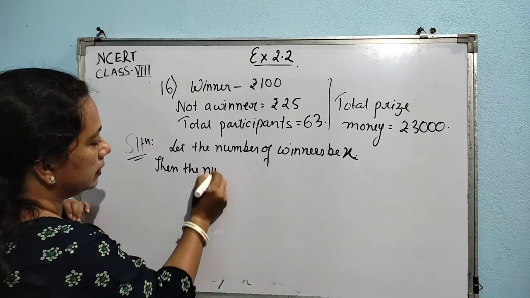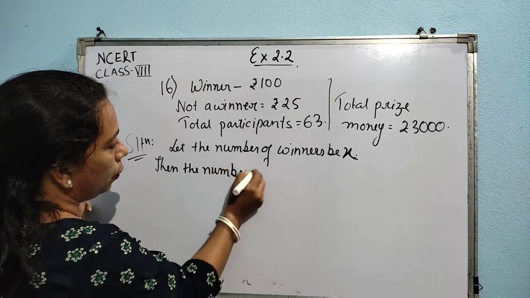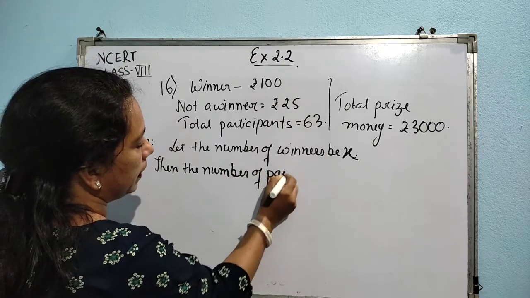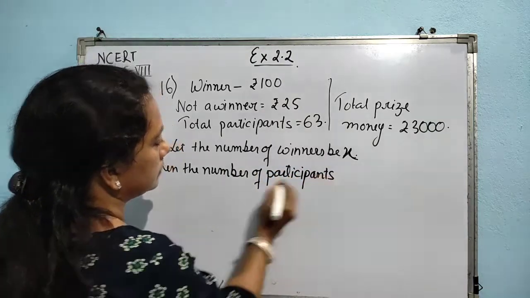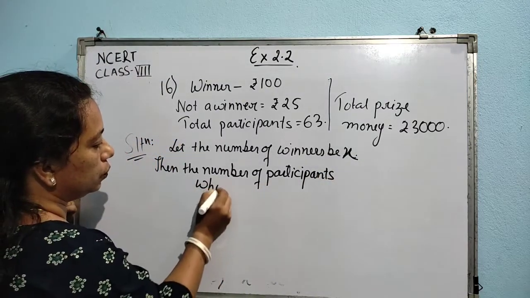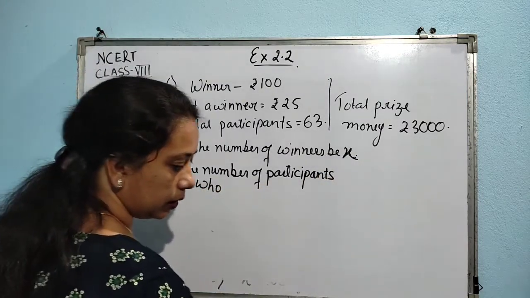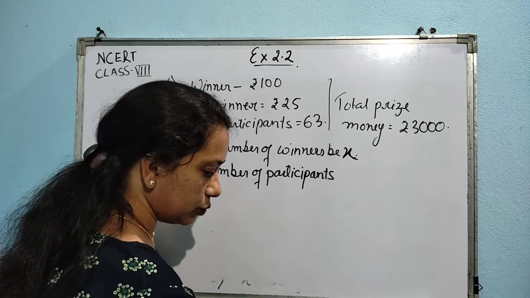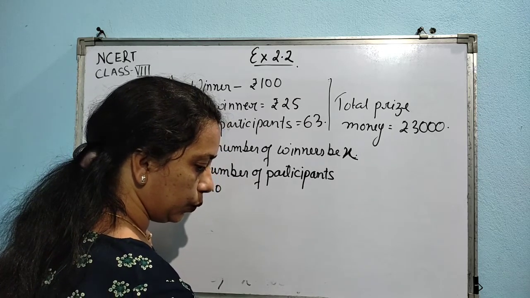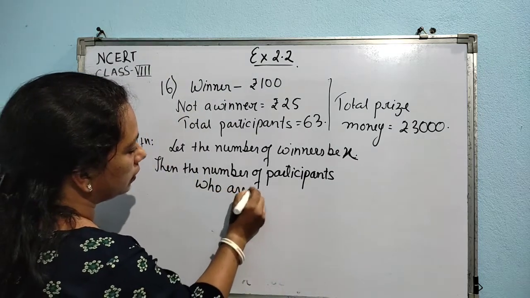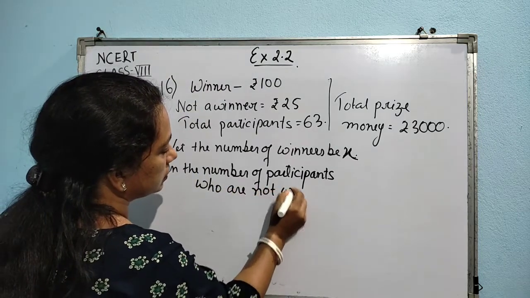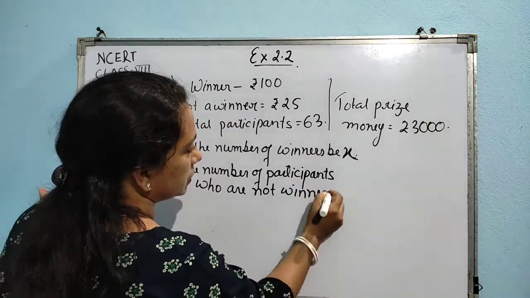So if I am taking the number of winners to be x, then the number of participants who are not winners, isn't it? This is given in the question.